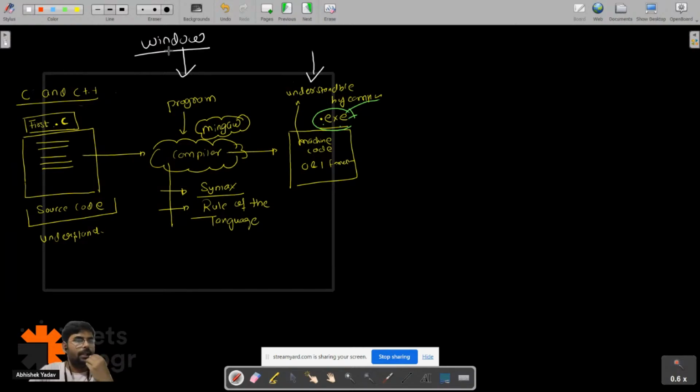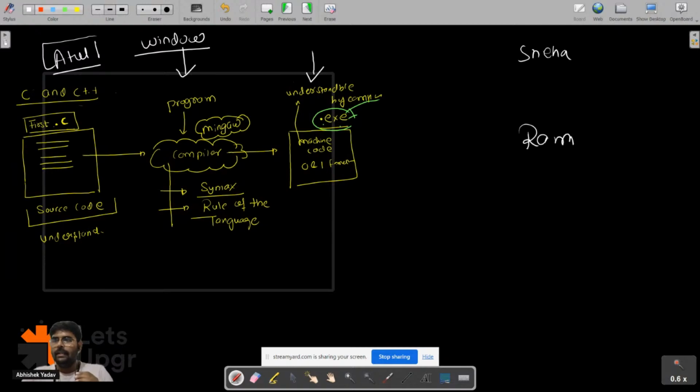Let's assume we have Atul here. Atul wrote a source code. Atul said, hey, I wrote a program that can calculate any two numbers, right? That is, the calculation program is written by Atul. So Atul will say, hey, I have done my part, and there are three friends of Atul. Let's take Sneha, let's take Ram, and let's take Amit, right?